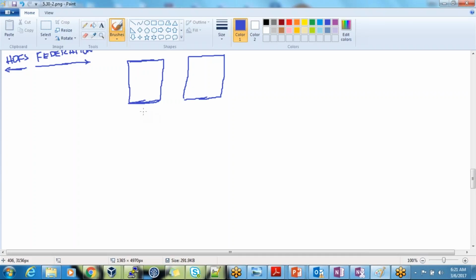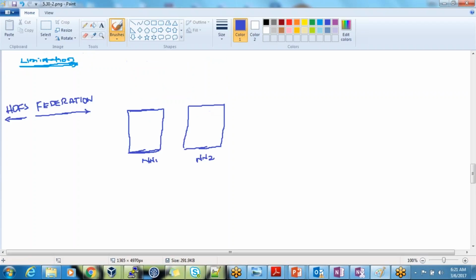Here we will have something called name node 1 and name node 2. What will name node 1 and name node 2 have? Here I'm not talking about a backup node or high availability; they will have their own high availability. That is different. Here I'm only talking about spreading the load on the name nodes, the managers, reducing the load at the manager level, not at the slave level. Slave level load balancing is something different, and manager level load balancing is something different.